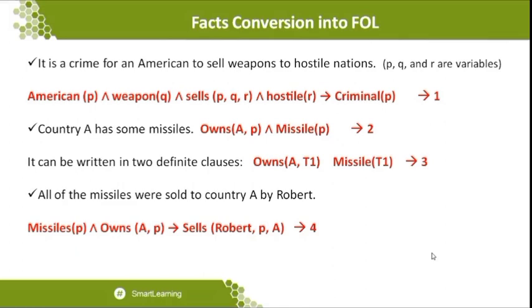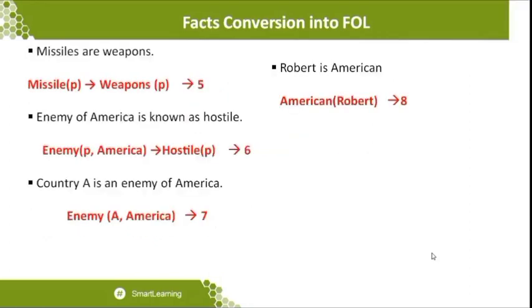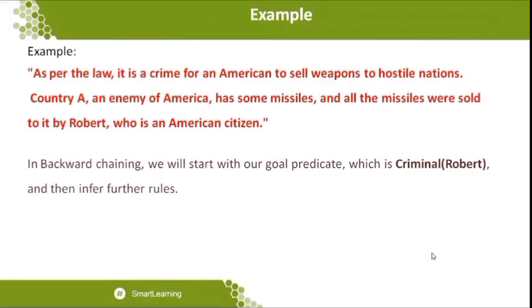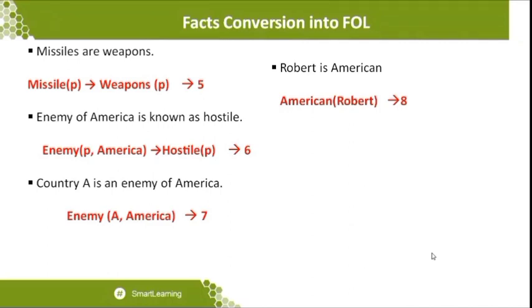So we can conclude in what way backward chaining can attain it. The same way, the next statement is missiles are weapons. Let me go back to the example. When you see the example, it says the American sells weapons, and that weapon being sold will be a missile. This is one of the representations that you should identify, because when statements are available with some contradiction, you should understand that wherever a missile is available, it represents a weapon. That is the statement to be made over here. But one thing to be clear: wherever a missile is available, you should consider it a weapon. That's what the statement clearly mentions over here.